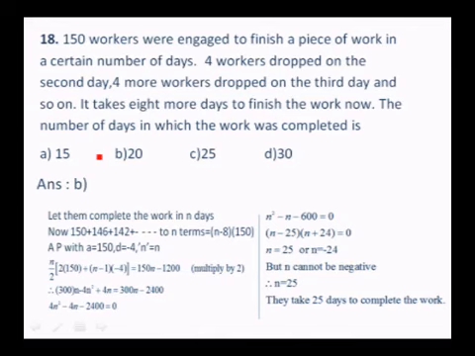So for that, if we apply the sum to n terms formula, n by 2 into 2 into 150 plus n minus 1 into -4 is equal to 150n minus 1200. If you multiply by 2, you get 300n minus 4n square plus 4n is equal to 300n minus 2400.